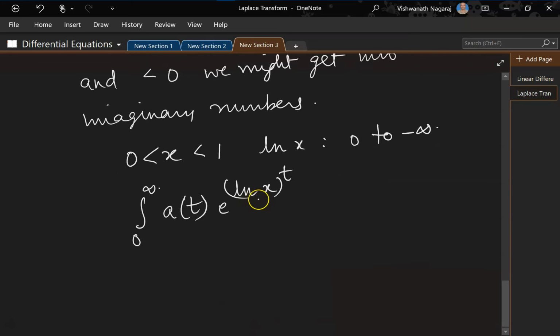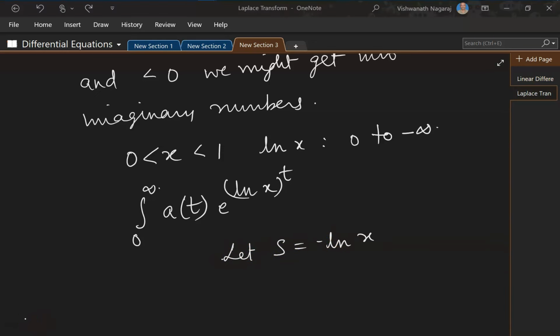And ideally, we should not leave it like this, isn't it? Why? What happens? It's difficult to remember, and it doesn't look nice. So what we'll do is we'll put a variable in place of that. So let us say let s is equal to log of x. Actually, what? Minus log of x. Now, why are we getting a minus? Because natural log of 1 is 0.